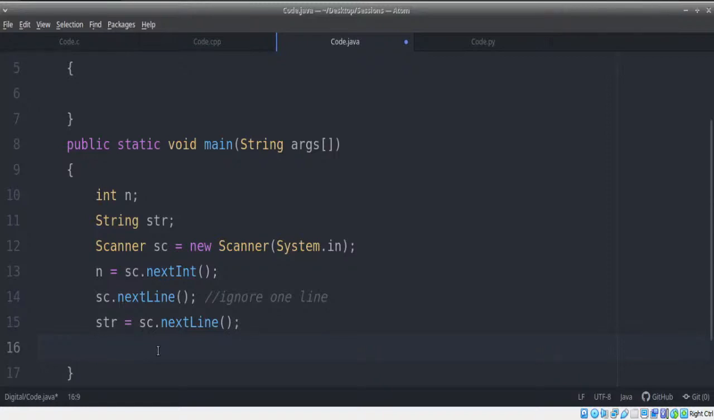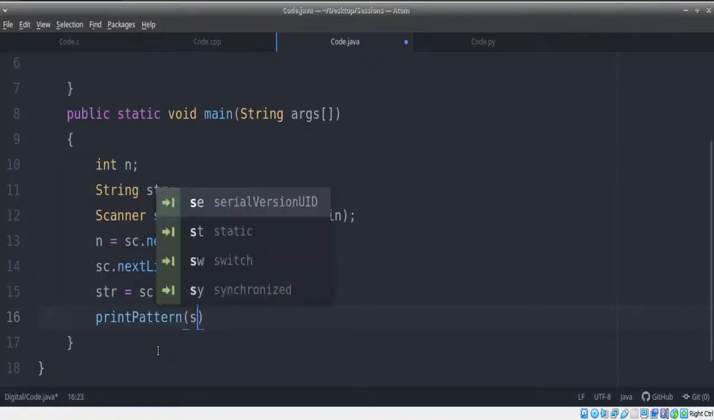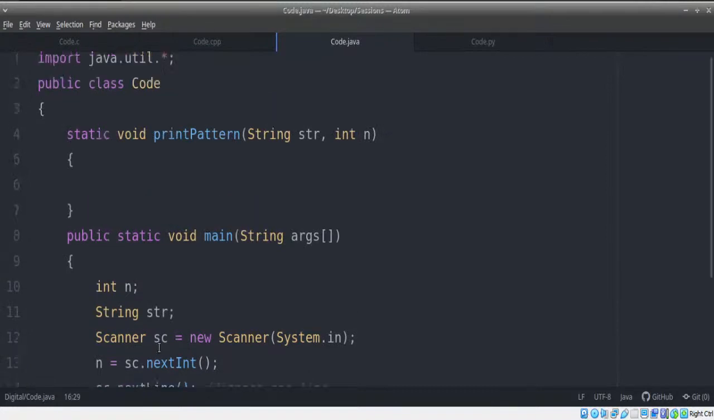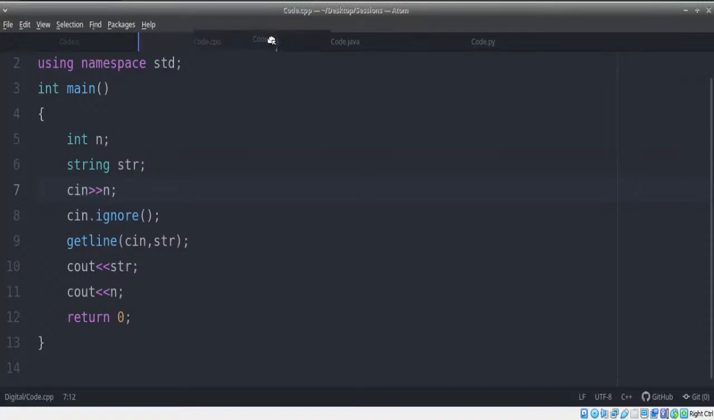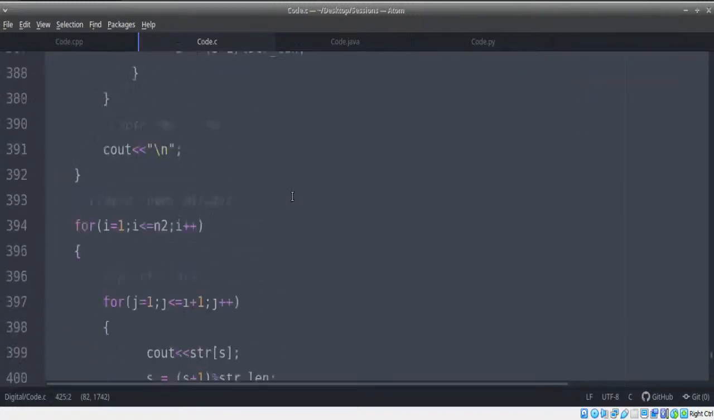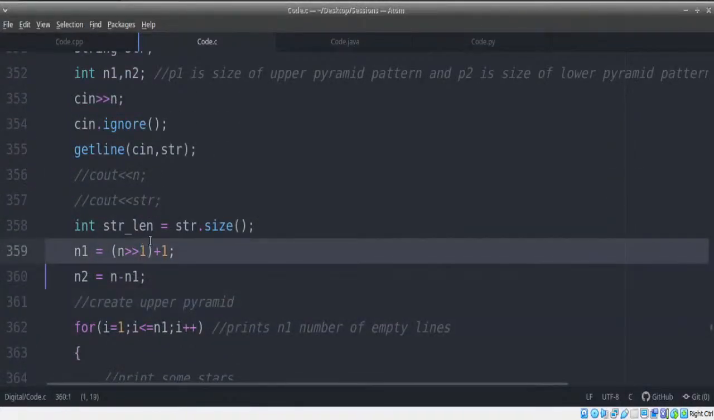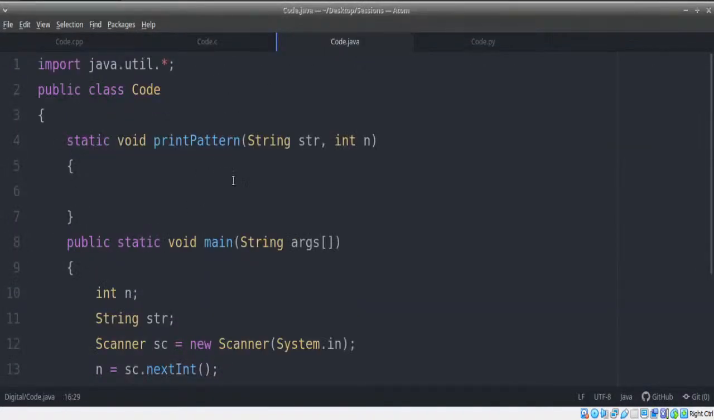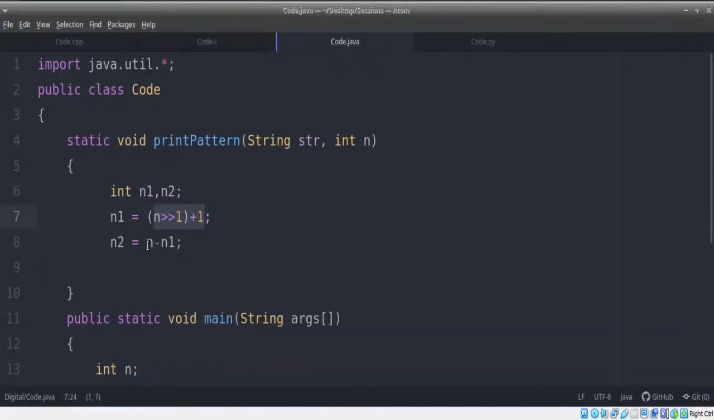So let's go ahead here and call the function, printPattern of string and n. Let's quickly do this without taking too much time. We'll take the same code as we have here, copy it, paste it, and basically run it. Now remember, first thing we need to do is create two values, n1 and n2. Let's just take int n1 and n2, and remember the same logic as before. You don't have to worry much. I'm going to copy the same logic here. n1 is equal to this, n2 is equal to this.